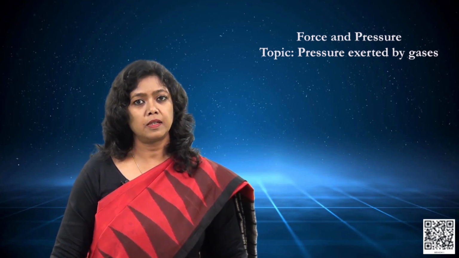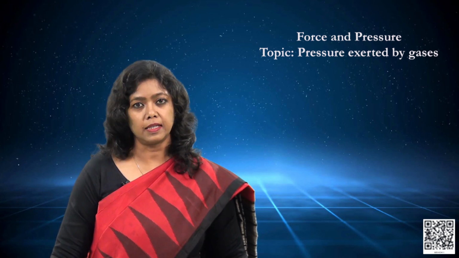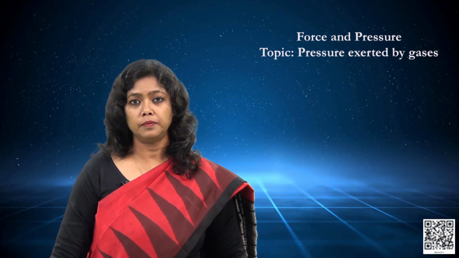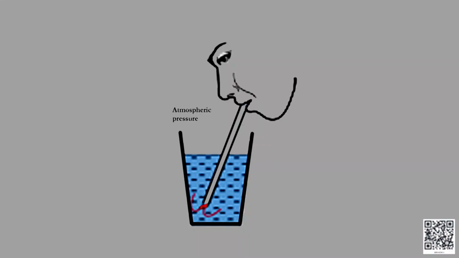Can you relate where the atmospheric pressure is acting and why the liquid rises in the straw? When we suck from the straw, the pressure inside the straw becomes low because we suck in the air which was present in the straw, whereas the atmospheric pressure outside which is acting on the surface of the liquid is very high.